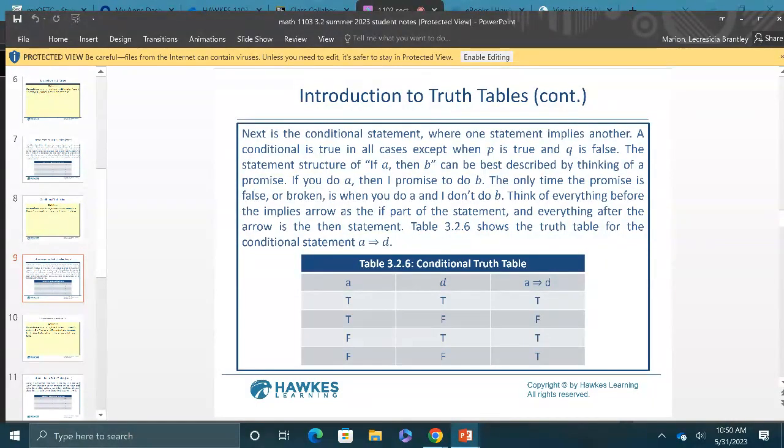All right, so this is the line right here. Let's say today is Monday, tomorrow is not Monday, then it's going to be a false. If today is Monday, then tomorrow is not Monday, then it has to be false. So it's an if then, and I'm horrible with creating those real world situations. But just know if it's TF, it's going to be false, and everything else will be true. And we're going to put it all together. So that's the third thing. There's only one more you have to know after the if then.